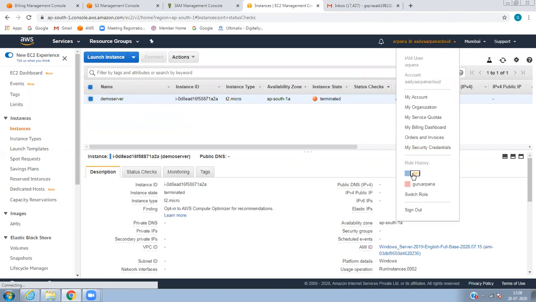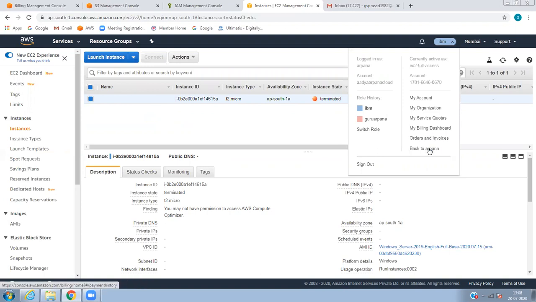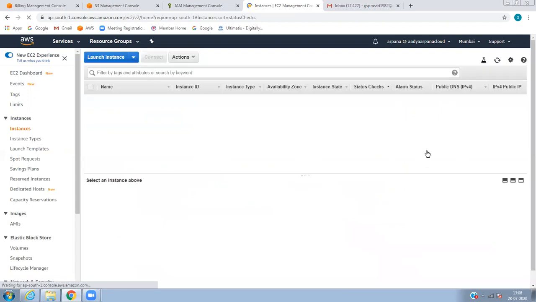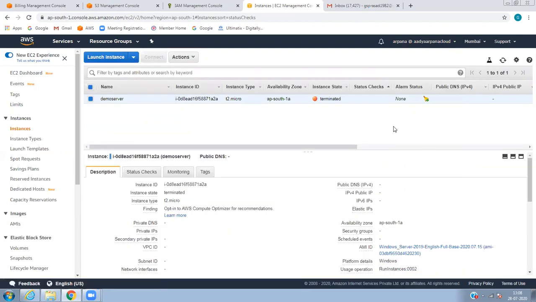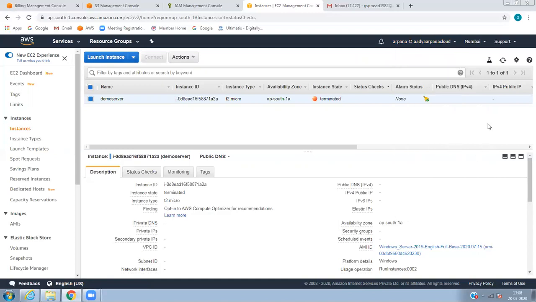Let's see, switching over the role, whether that particular instance is created as a demo server. No, I have not given any name, right? So if I go back to my account, I should not see whatever I did, because I did it in a different account. Got it, right? Without going to your account, without entering the password, without doing anything, I have switched the role here. This is the concept of IAM roles between two different accounts using AWS Organizations.